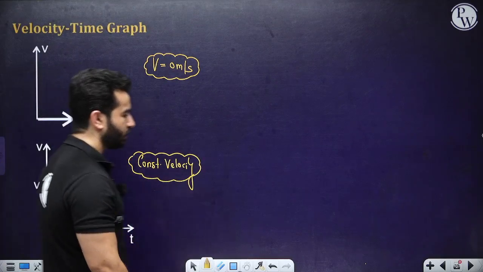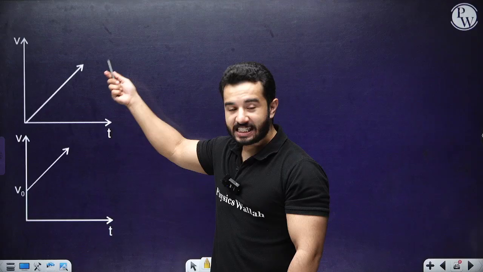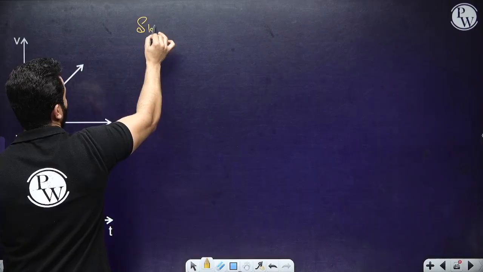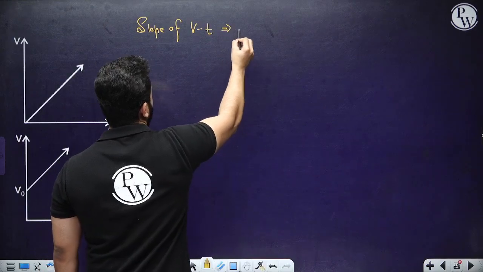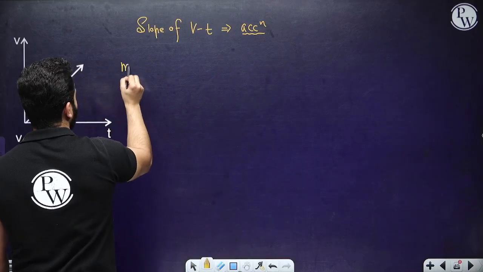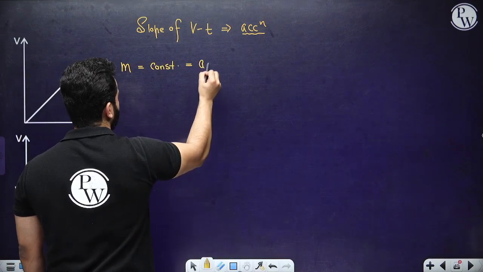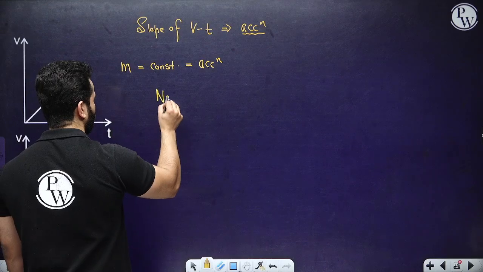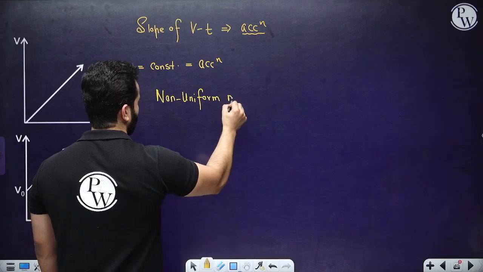That means uniform motion. Velocity is changing. Why? Because always remember, the slope of the v-t curve will give acceleration. So in this case, slope is constant, and that too a positive constant, which means that we have got a constant acceleration, which means that this is a case of non-uniform motion or uniformly accelerated motion.